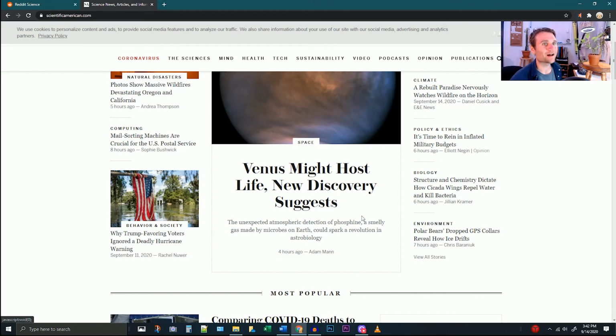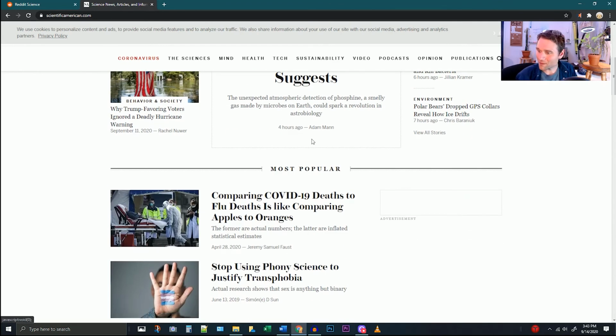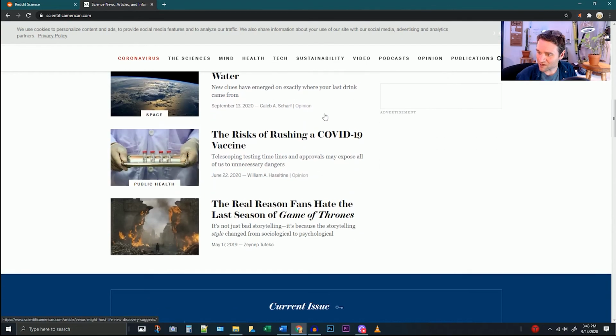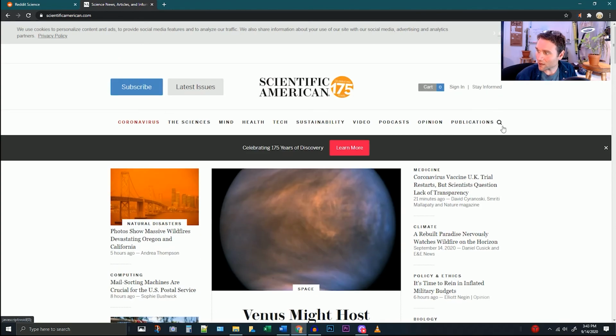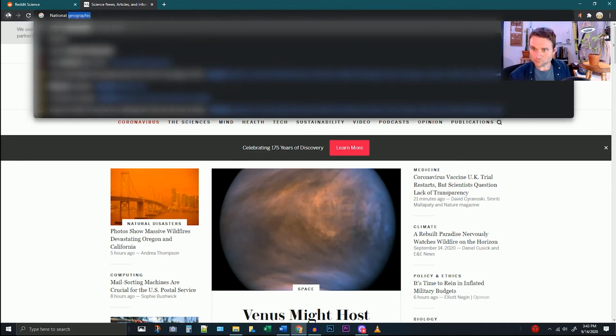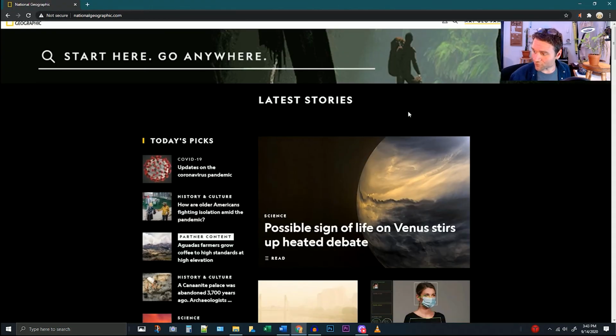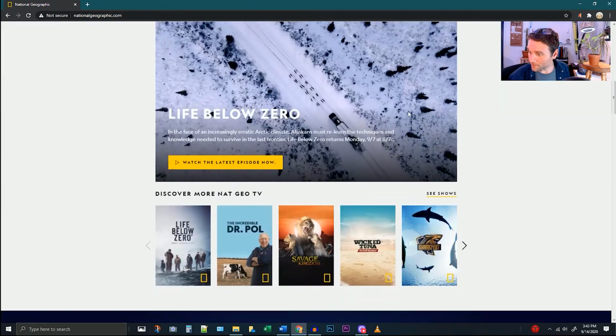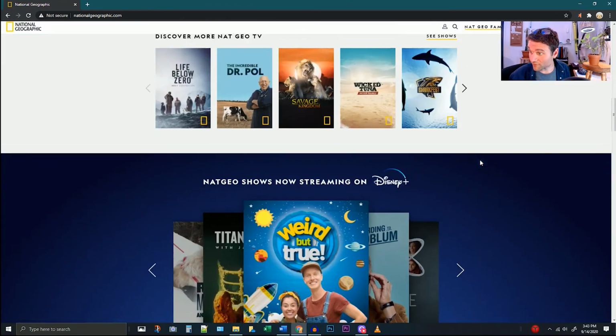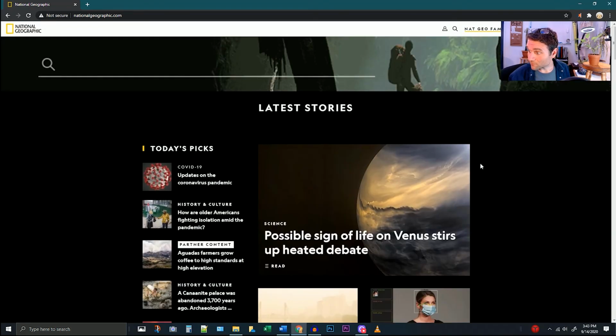Not going to find more than one paper on it if there's even one good one to find, and you're not going to find reviews on it, and it might be a little bit dense to get into. So maybe something else, but you've got other options here, and you can search for more articles here. You could also go to National Geographic. Let's see here. They also got news about Venus. I haven't even looked into that story yet, so I don't even know what that's about. Maybe it's a big deal and I should pay more attention.